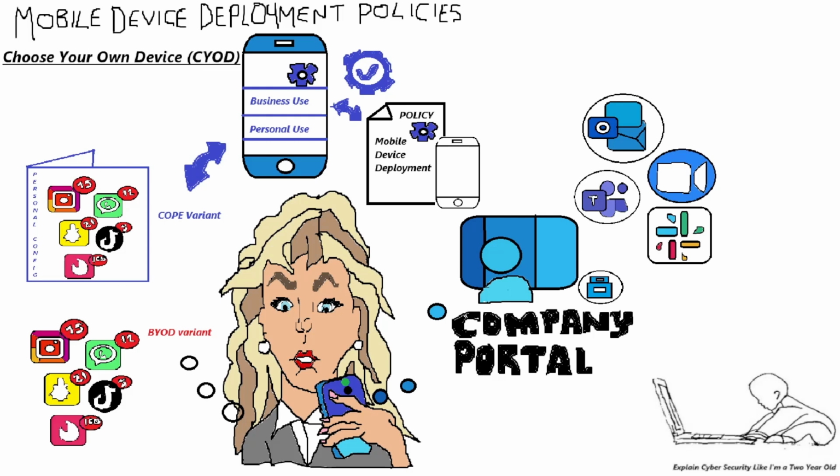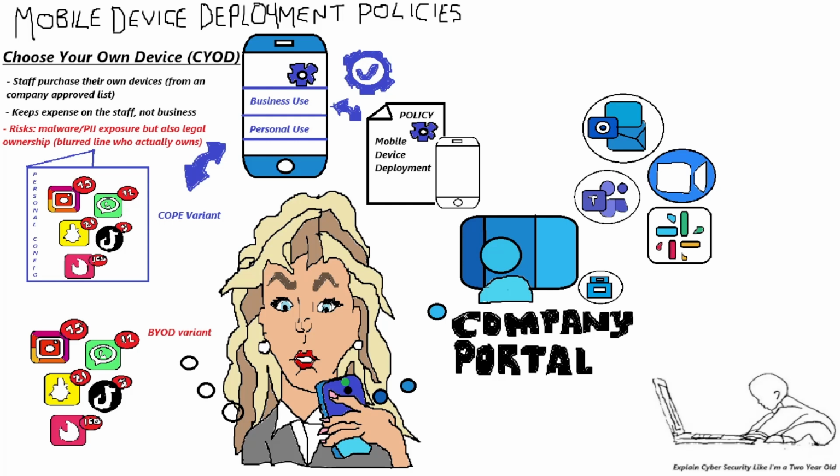The concept of CYOD is an interesting one with a bit of a grey area. You see, the employee, Sally, has a choice of which device to implement, and then either the company can purchase that device for Sally, a COPE variant, or Sally can purchase that approved device, a BYOD variant. Of course, if Sally purchases the device, this creates a cost saving for the company, whilst ensuring Sally purchases a device that will be compatible and secure with their company policy.